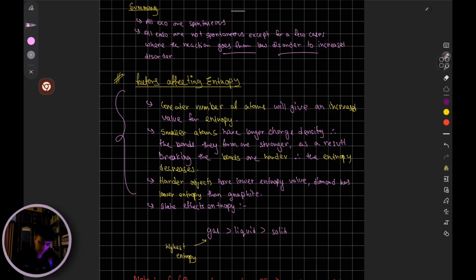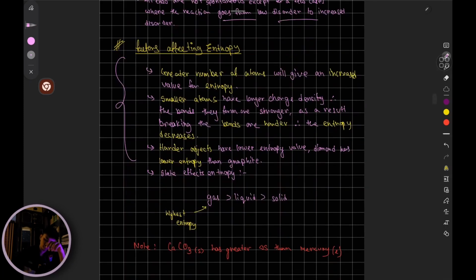Okay, fair enough. So next point: smaller atoms have larger charge density. The bonds they form are stronger. As a result, the breaking of those bonds becomes harder. As a result, the entropy decreases. Notice that in case of state changes, going from solid to liquid, liquid to gas, you're breaking bonds, right? You're breaking the bonds.